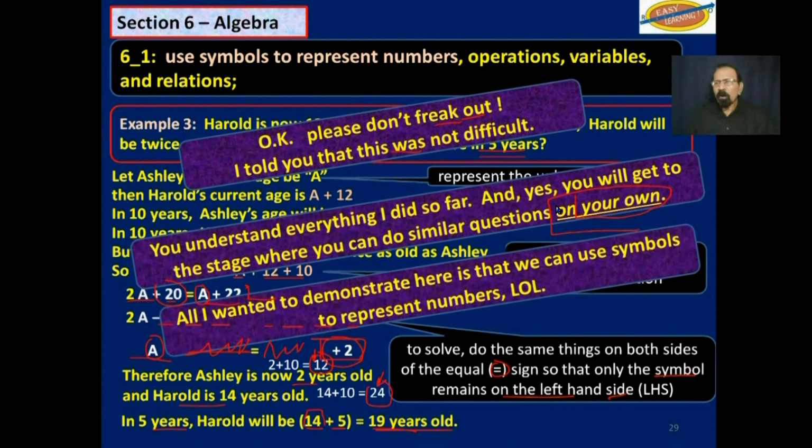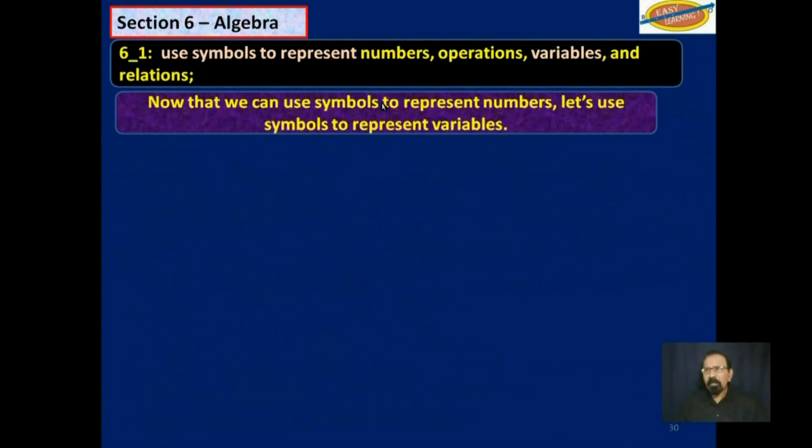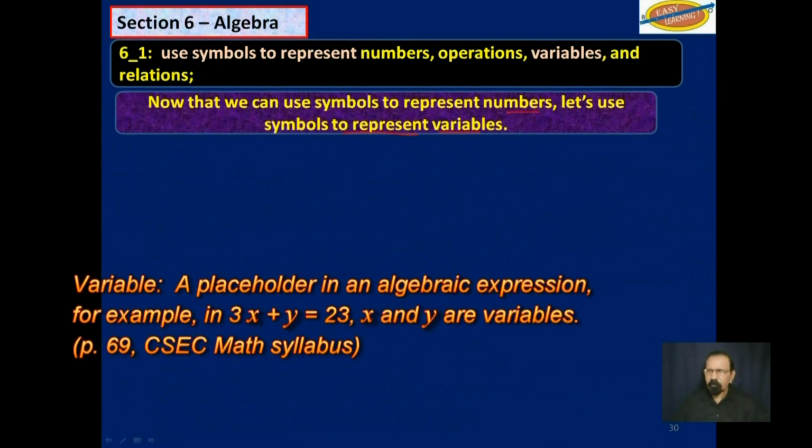All I wanted to demonstrate here is that we can use symbols to represent numbers. That was all. We can use symbols to represent numbers. As a matter of fact, we need to do that if we are going to do algebra. Now that we can use symbols to represent numbers, let us use symbols to represent variables.